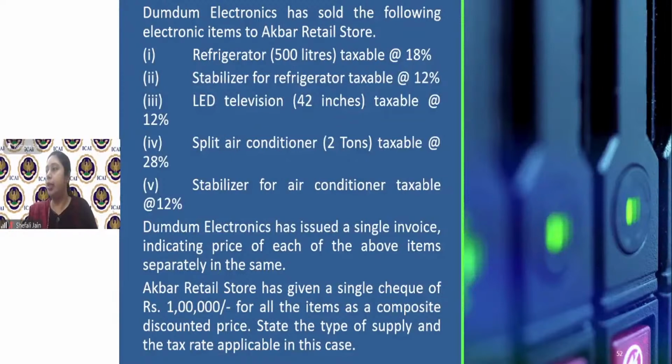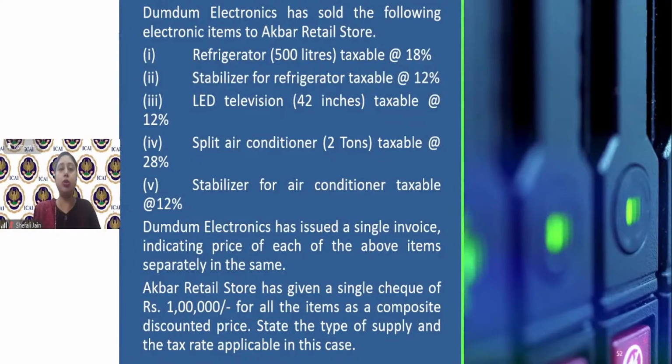Neha, you are right. If in the same invoice, laptop and laptop bag are mentioned separately, then it becomes an individual supply. One single price is not being charged. They have mentioned 50,000 for laptop and 5,000 for laptop bag. Then this will become an individual supply and separate rates would be charged. Naturally bundled means that in the ordinary course of business, the items are supplied with each other.